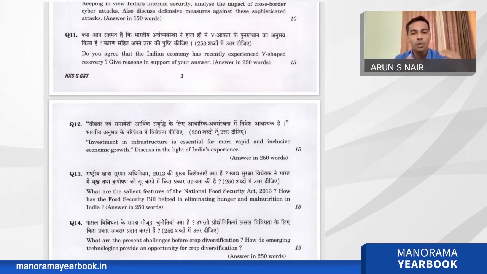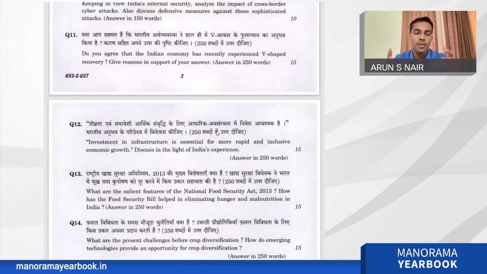So you have to categorize this answer into these 3-4 topics like social infrastructure, physical infrastructure, digital infrastructure, and I think you can mention human resources also. And you have to connect this infrastructure to rapid and inclusive economic growth, and give some good examples from India. That's why discuss in the light of India's experience, like how some of these infrastructure improved inclusive growth.